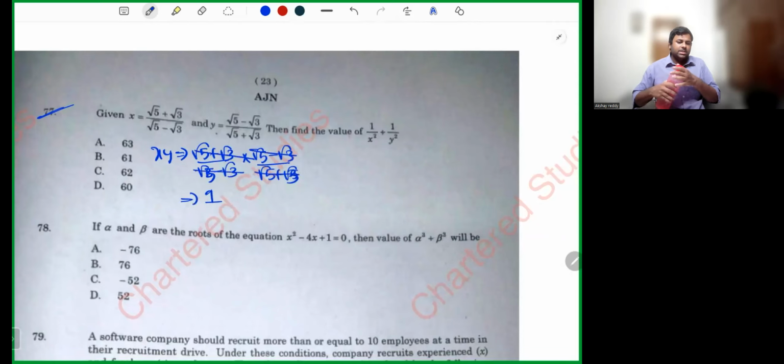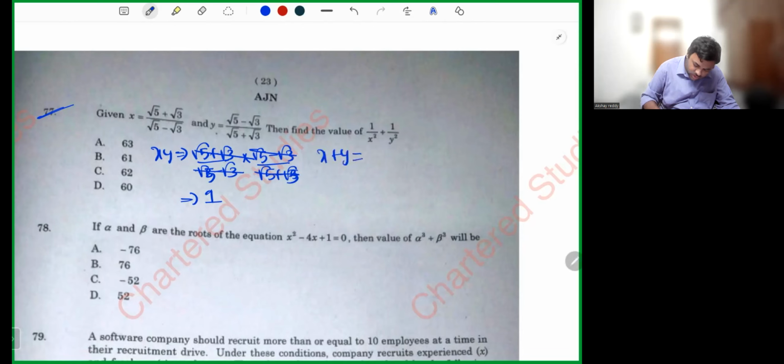Now let's calculate X plus Y. Let's add these two things. Root 5 plus root 3 by root 5 minus root 3, and root 5 minus root 3 by root 5 plus root 3.